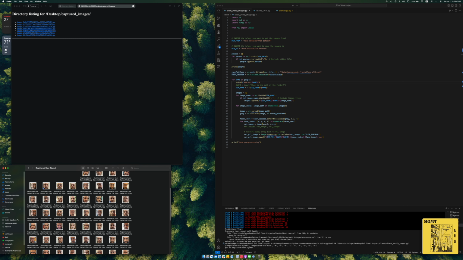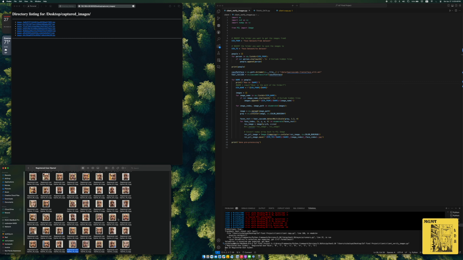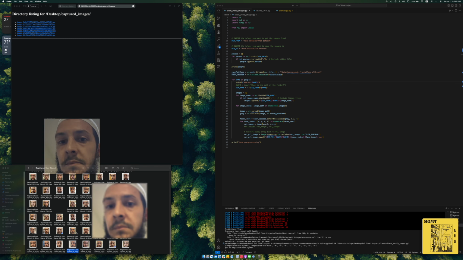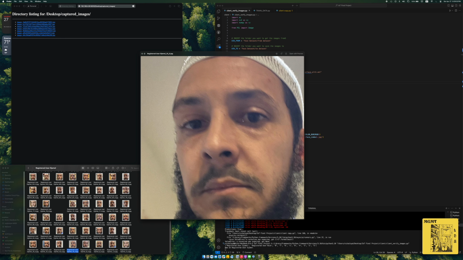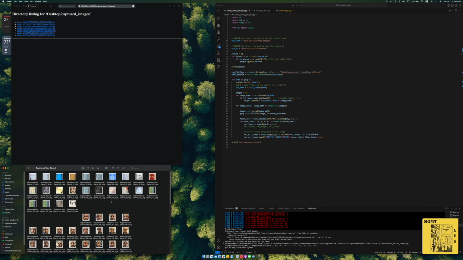It's going to take those original images, and it will find the face so that I can be able to train the dataset, train the model.